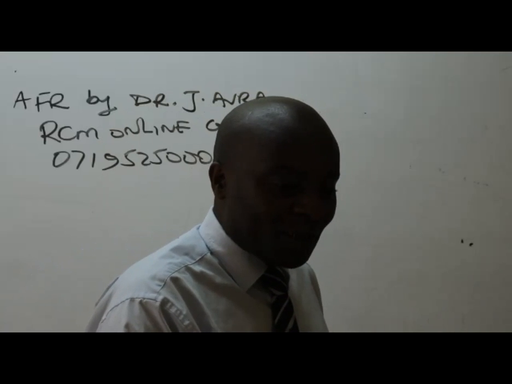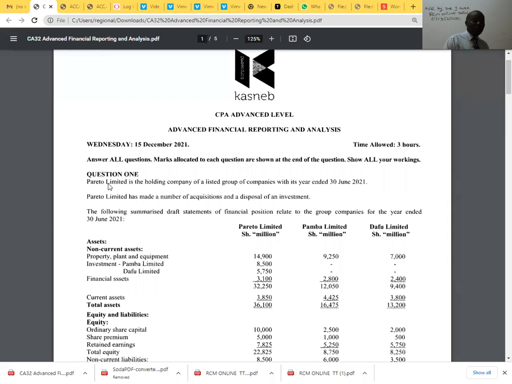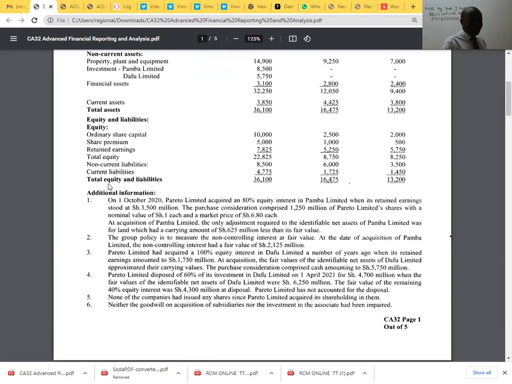I even get so much concerned why we get so many people really failing in some of these papers. You should not fail in AFR, never. So, are we able to see my screen?